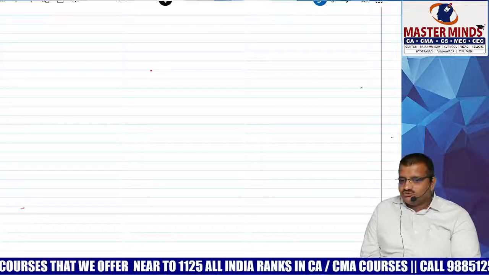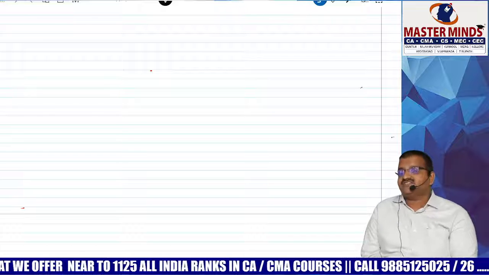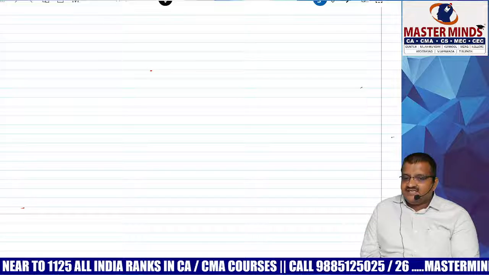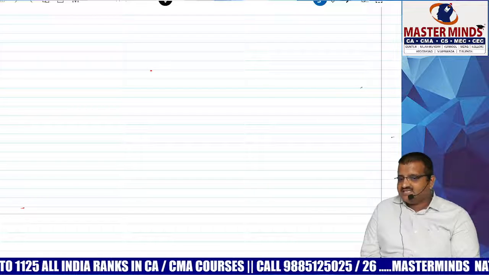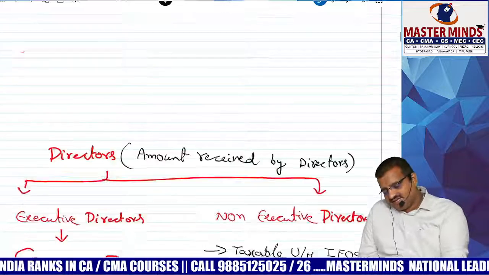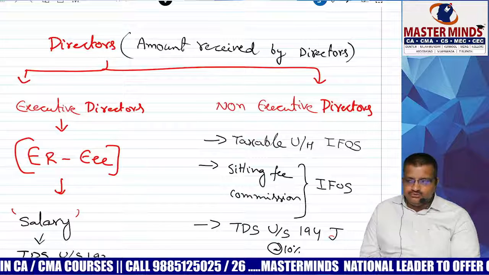TDS. Here two sections are there: one is the TDS section, one is the taxation section, one is the charging section. Section 56 is the charging section. Tax rate is 115BB. TDS is 194B, 194BB. Correct? Chalo. Next, directors.